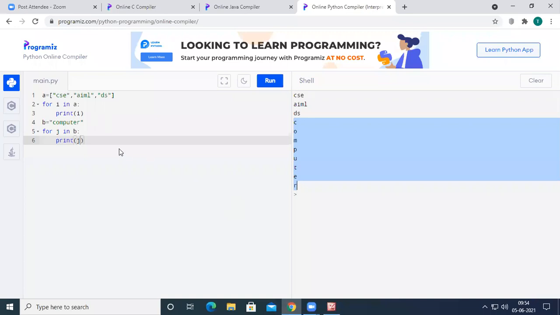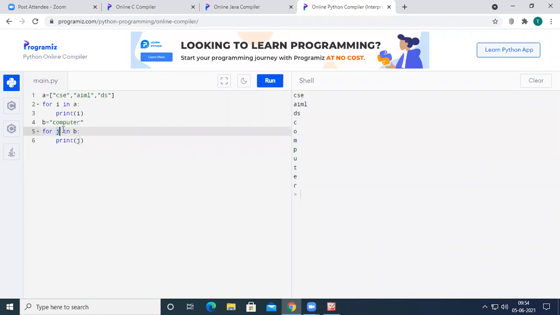COMPUTER. So when I say for j in b, the value of j will start from 0 and end at 7. See here, 0 for C, 1 for O, 2 for M, 3 for P, 4 for U, 5 for T, 6 for E, and 7 for R. When I say j in b, the Python compiler verifies what is inside b.